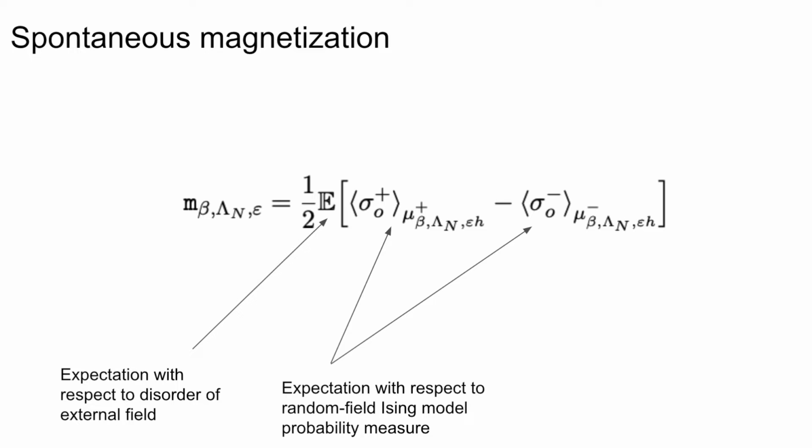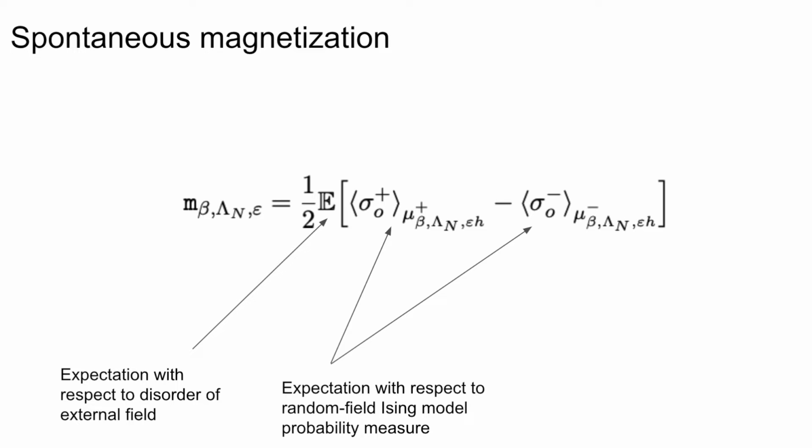In this case, the spontaneous magnetization is given by little m, which again is a function of the inverse temperature beta, the finite volume, and the disorder parameter, or the multiplicative factor epsilon to the disorder, which is given in the random field Ising model Hamiltonian.